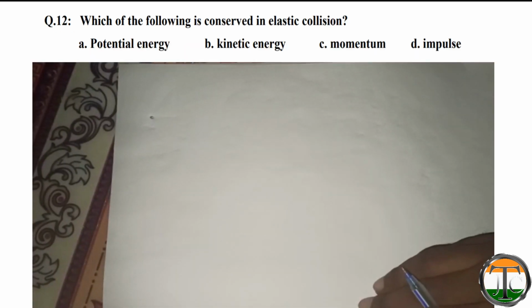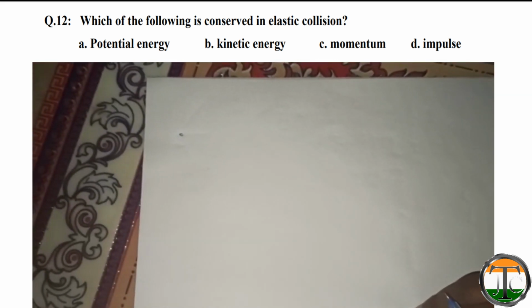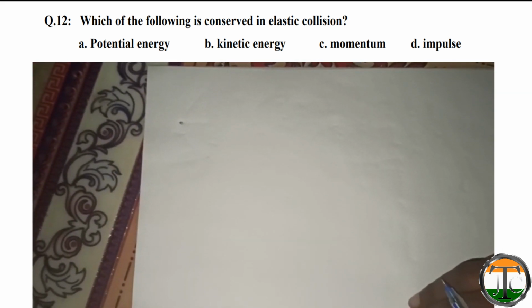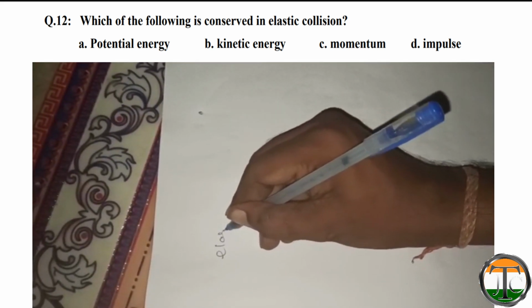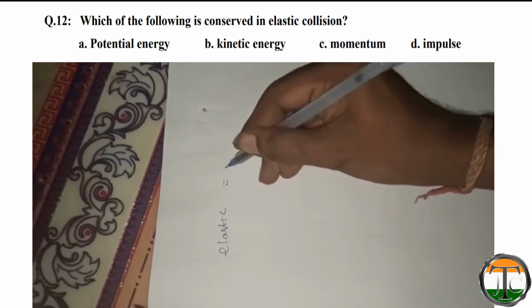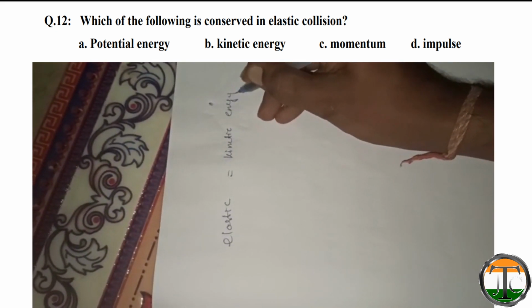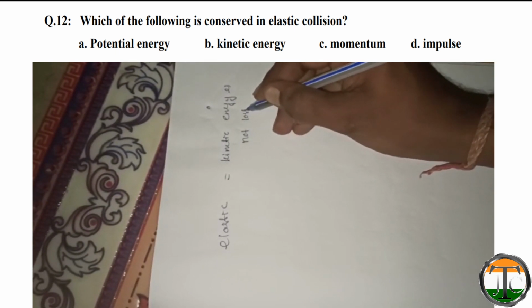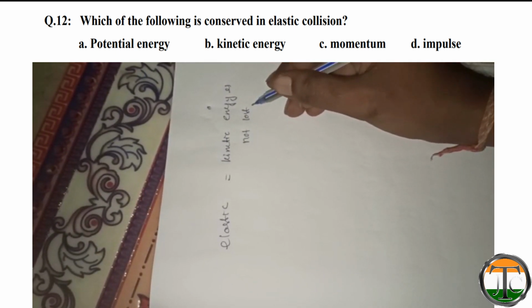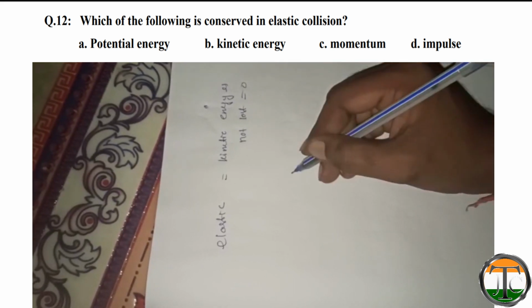Now we'll solve question number 12. Question number 12 is, which of the following is conserved in elastic collision? So what is elastic collision? In elastic collision, kinetic energy is not lost, or there is no loss in kinetic energy. That means kinetic energy lost is 0.